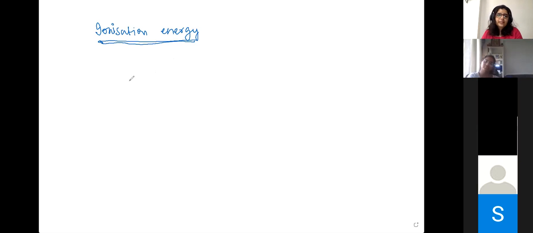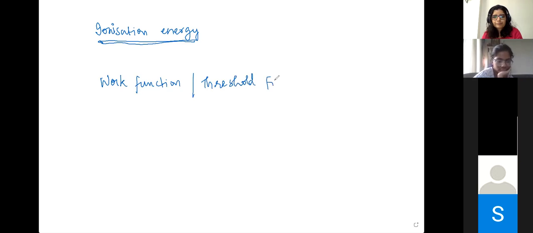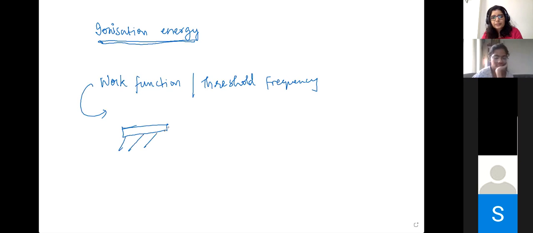because in the photoelectric effect, you have the work function of the metal, right? Or there's a threshold frequency associated with it. So this tells you that in order to eject the electron, let's say this is the metal surface, and from the surface of the metal, electrons are being ejected.